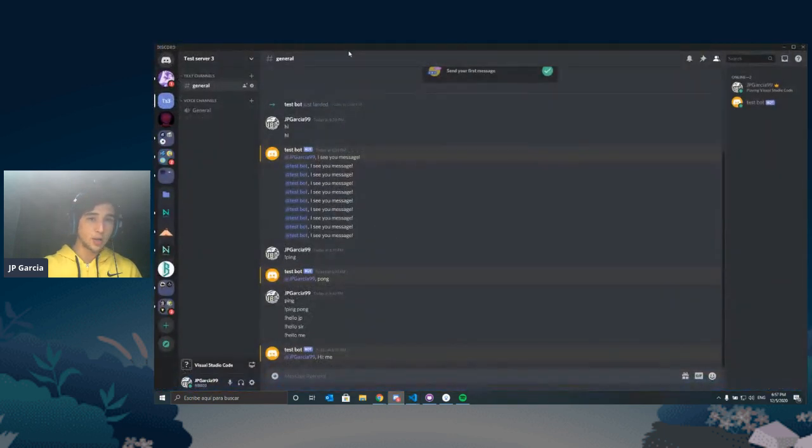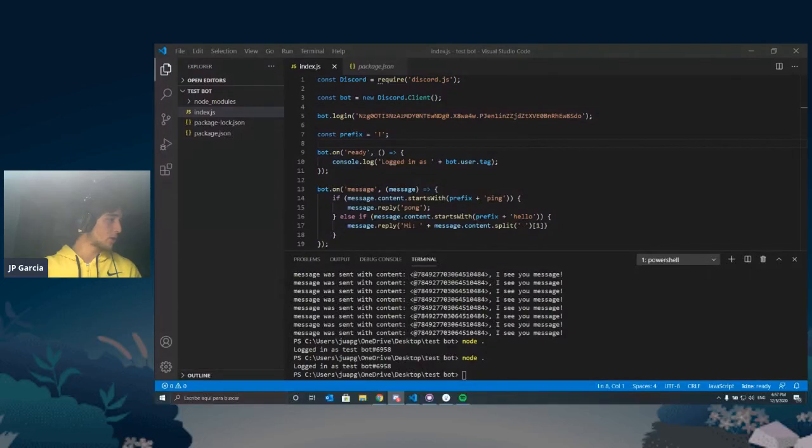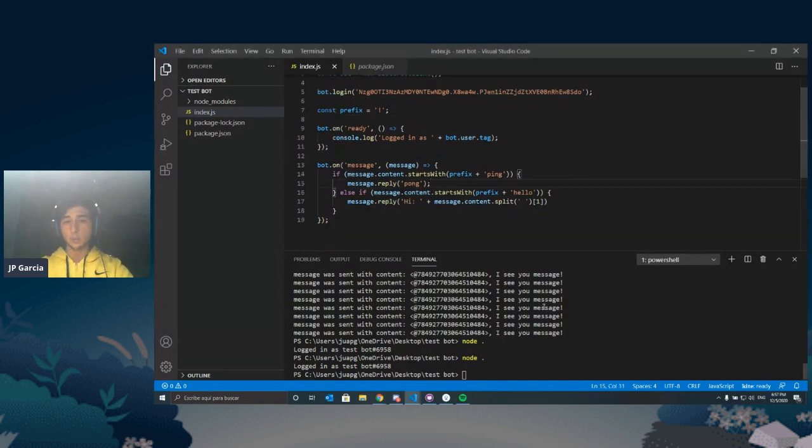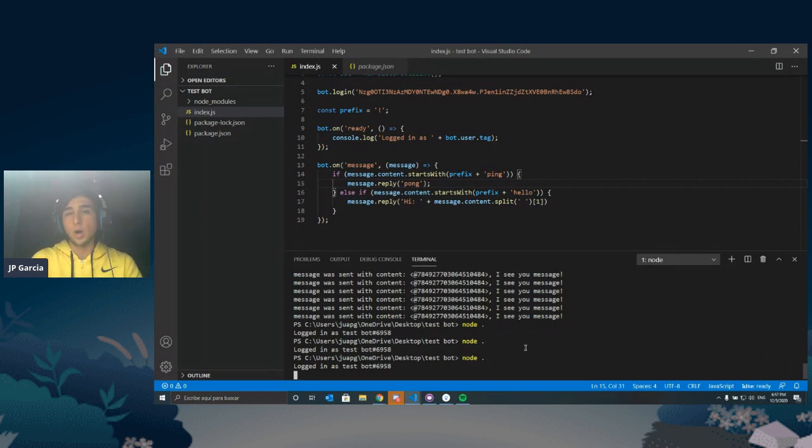Now, I promised I was going to talk about deploying this to a development server. I think it was HTML bot. So, how we are deploying our bot. Right now, the bot that we are creating, we're running it from our computer. So if I clicked Ctrl+C and then I turned off my computer, the process would stop and Node would die. It would go offline.